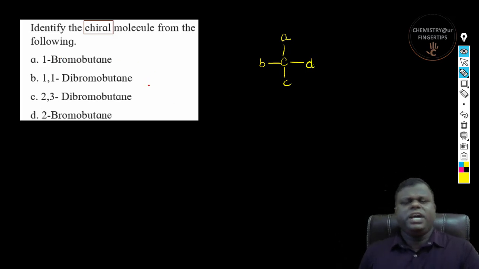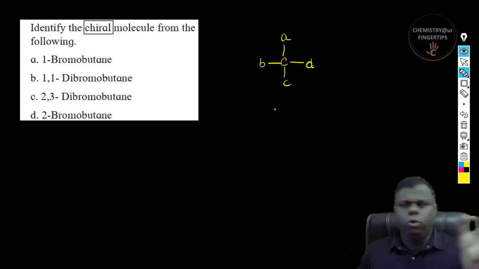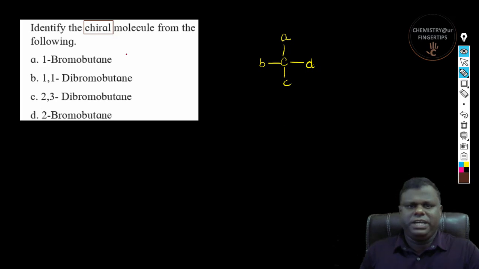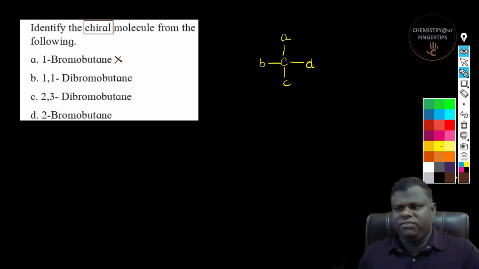So if you could see here, 1-bromobutane, there is no possibility that it's going to be chiral. So I'm just going to spot this out, right? 1,1-dibromobutane, 2,3-dibromobutane, and 2-bromobutane. So let's start from this, right?